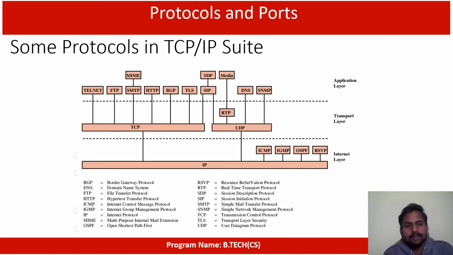For example, BGP is the Border Gateway Protocol. Where do we use the Border Gateway Protocol? Suppose I have two different networks with no connectivity between them, and I want to make a connection. Before I transfer data from one network to another, it has to move out of the first network, and the first network has one border.